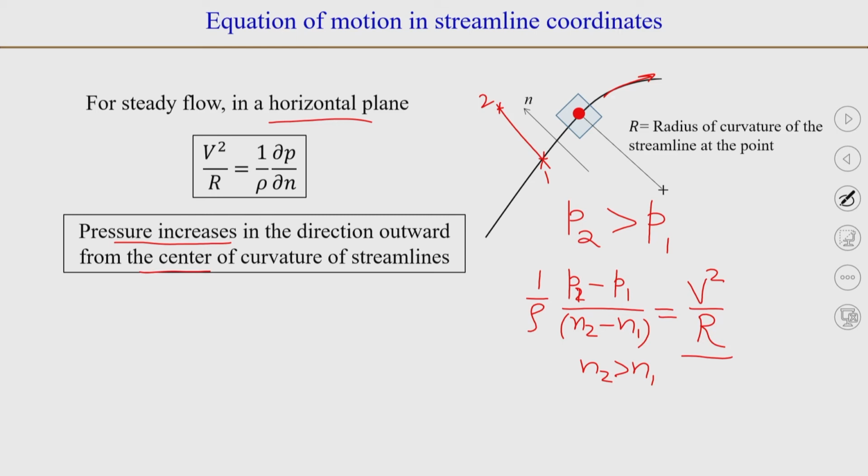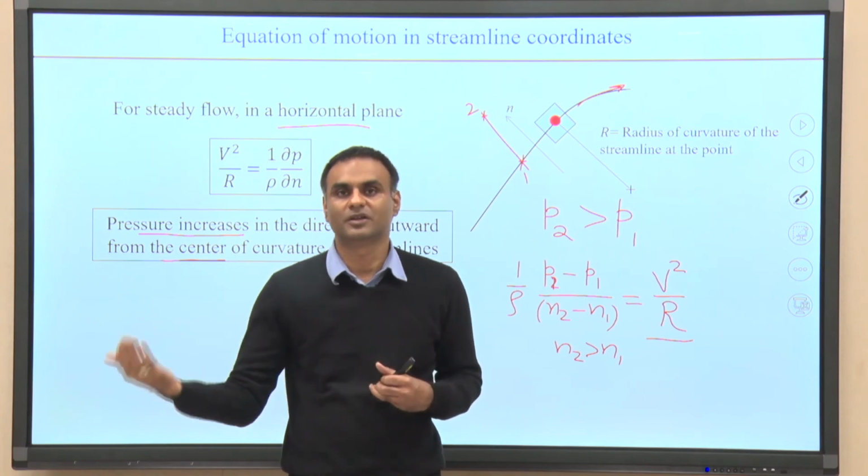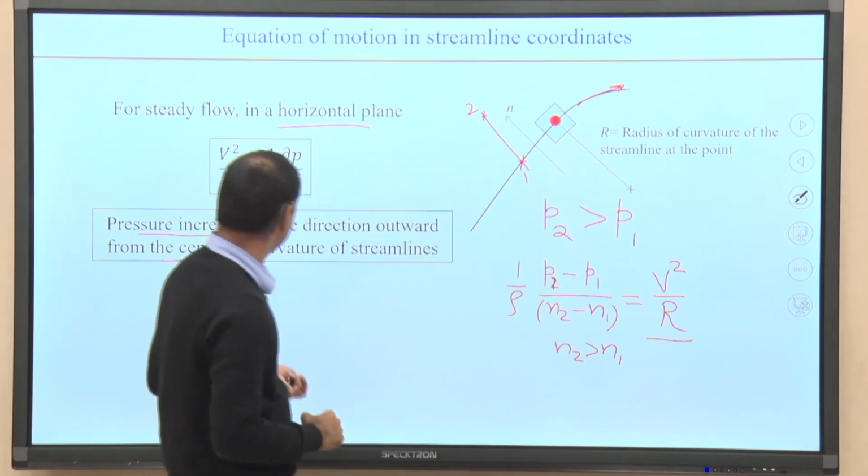So, we have derived the equation of motion in the streamline coordinates for an incompressible inviscid flow, and remember why we wanted to do it, because we wanted to derive Bernoulli's equation. So, let us do it.